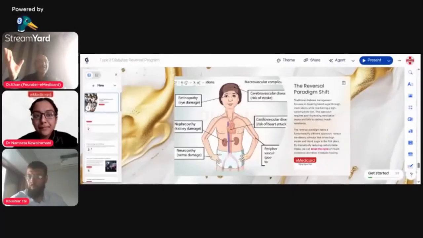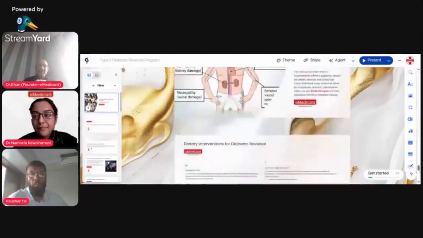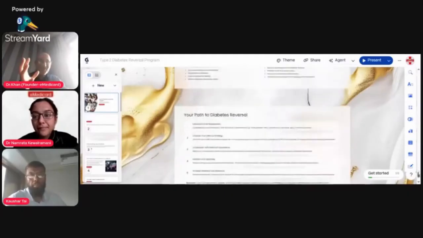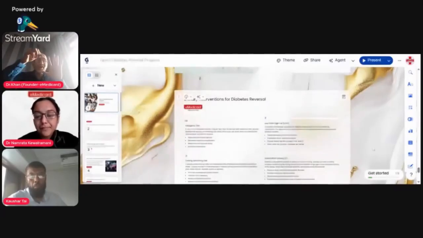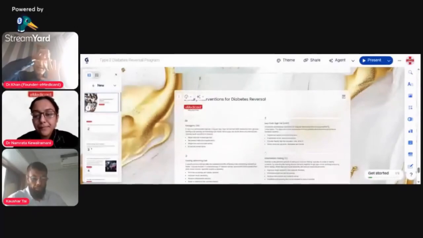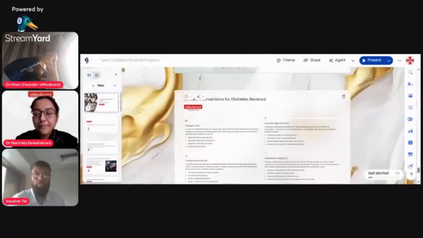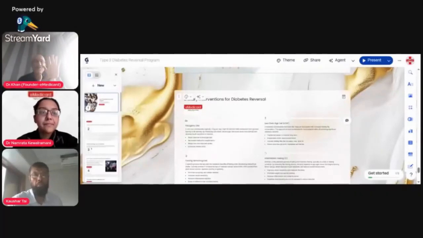So, the reversal paradigm shift. What is the traditional approach? Doctors focus on the symptoms. You got diabetes, okay, take this metformin. You got hypertension, take this hypertension tablet. You got lipids, take atorvastatin for that. PCOS, take these hormonal tablets. Obesity, now they have injections, Monjaro and all that. Nobody is talking about the root cause. Nobody is talking about what the main problem is.